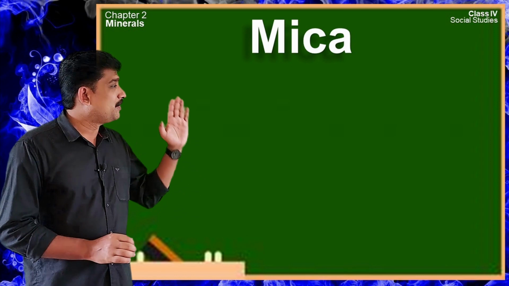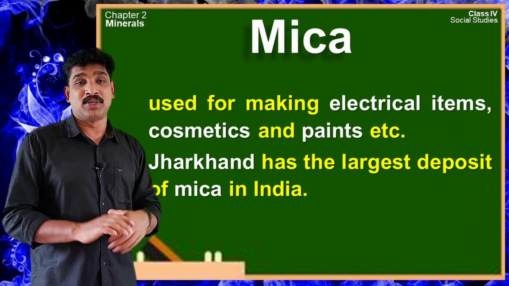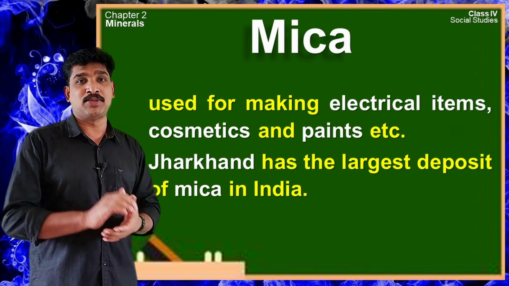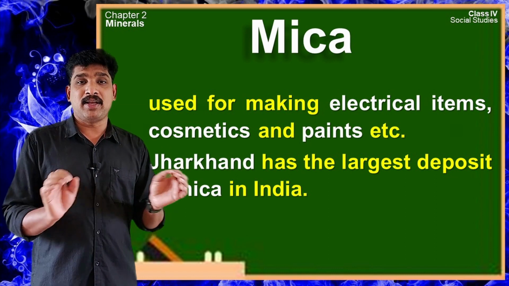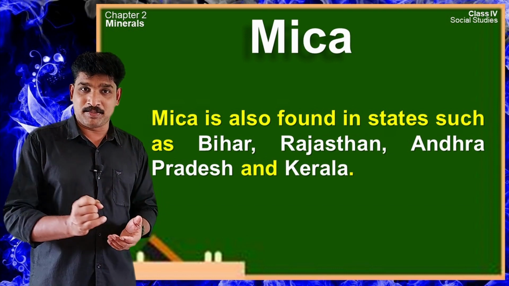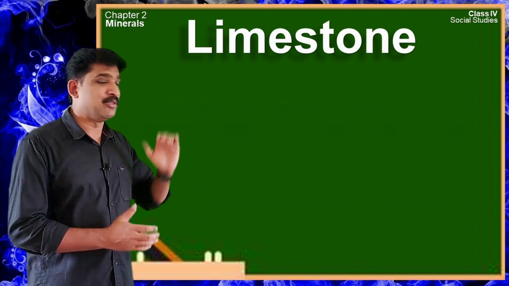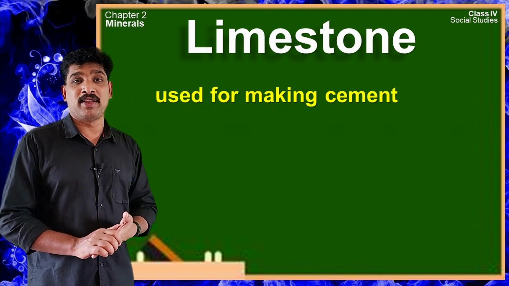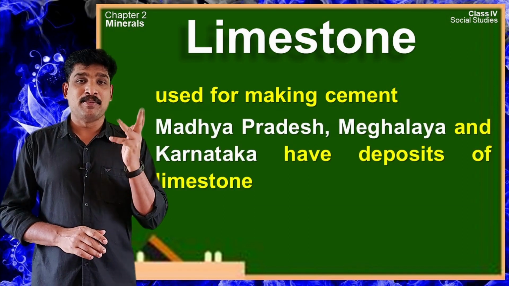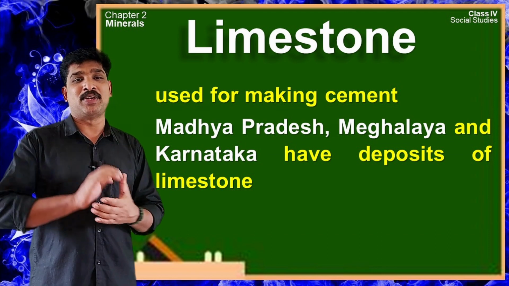Let's start with mica. Mica is used for making electrical items, cosmetics and paints, etc. Jharkhand has the largest deposit of mica in our country. Mica is also found in the states such as Bihar, Rajasthan, Andhra Pradesh and Kerala. Another non-metallic mineral is limestone. Limestone is used for making cement. It is a building material. Madhya Pradesh, Meghalaya and Karnataka have huge deposits of limestone in our country.